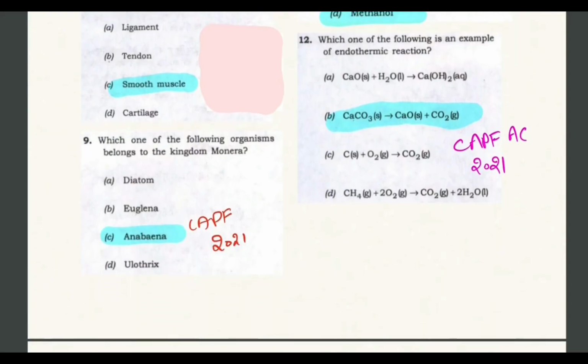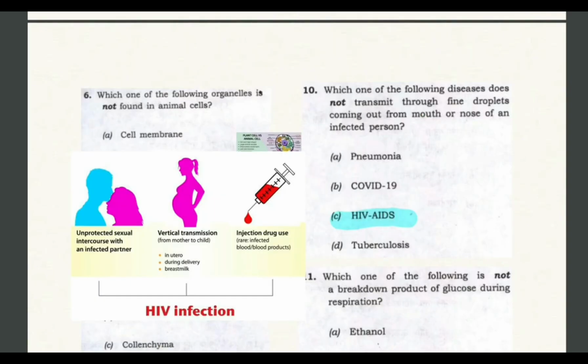And which one of the following organisms belongs to the kingdom Monera? This has been asked several times. It is directly picked up from NCERT, where in the examples it is given that Anabaena belongs to kingdom Monera.